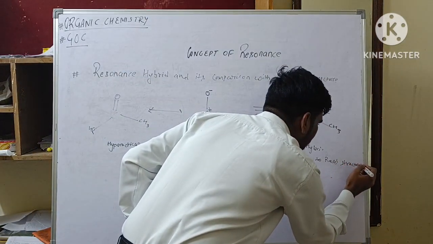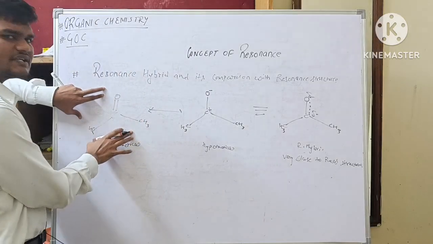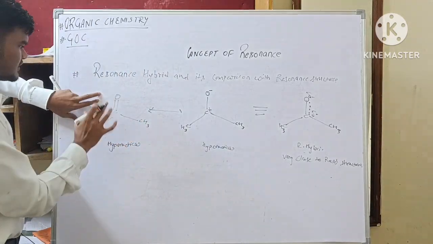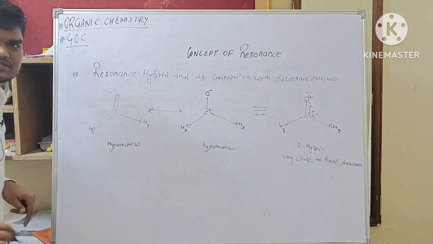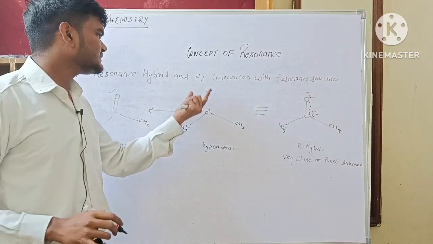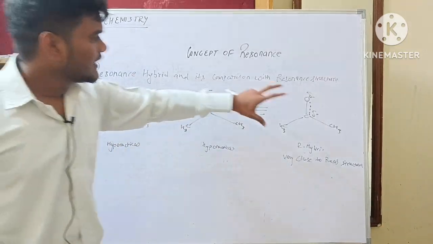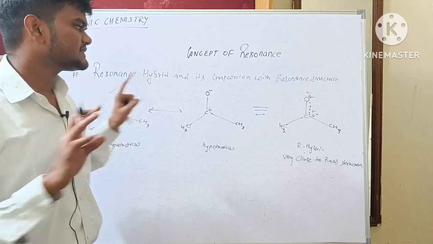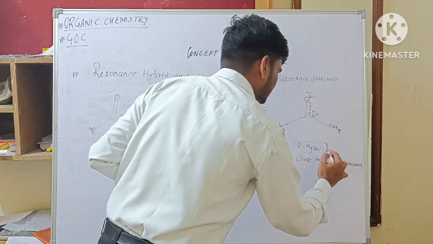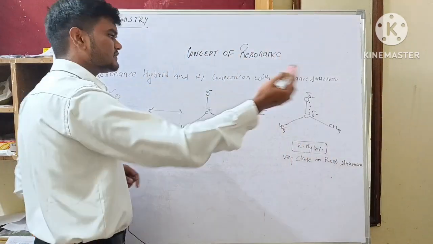Means what? Some properties of the acetone molecule will be explained by this structure. Some properties will be explained by this structure, and all the properties will be explained by the structure called resonance hybrid, which resembles the actual structure of the molecule.